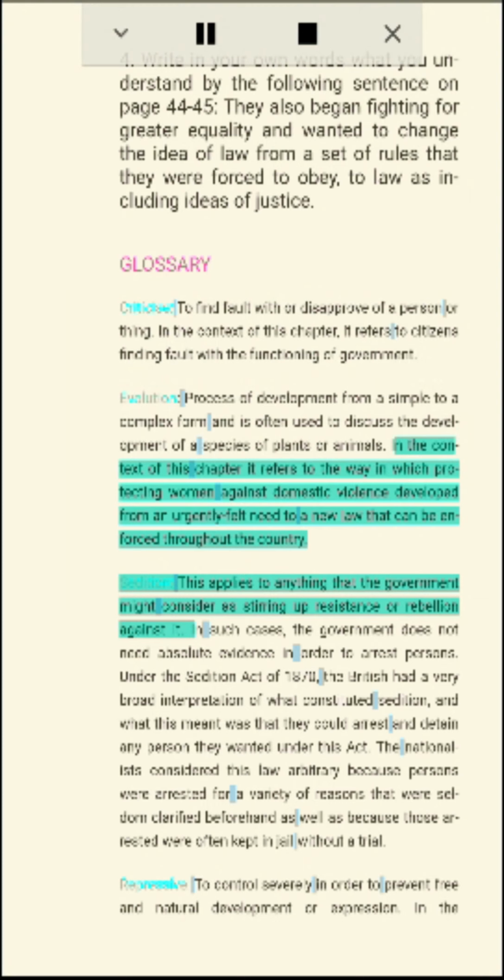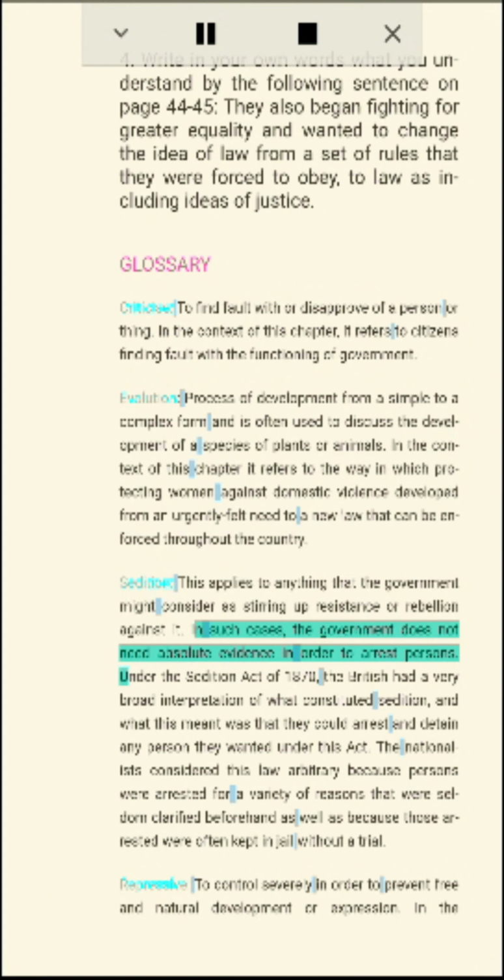In the context of this chapter, it refers to the way in which protecting women against domestic violence developed from an urgently felt need to a new law that can be enforced throughout the country. Sedition. This applies to anything that the government might consider as stirring up resistance or rebellion against it.